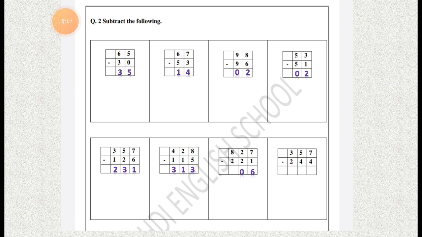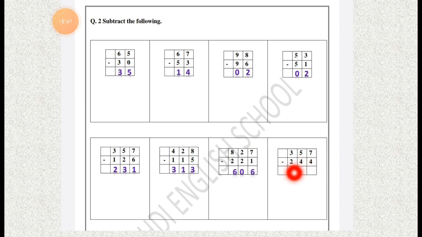Now the hundreds column is 8 and 2. We have to cut 2 from the 8. So take 8 fingers first and remove 2 fingers from it. How many fingers are left? If you remove 2 fingers from the 8, 6 fingers are left. So our answer is 606. Now the next sum is